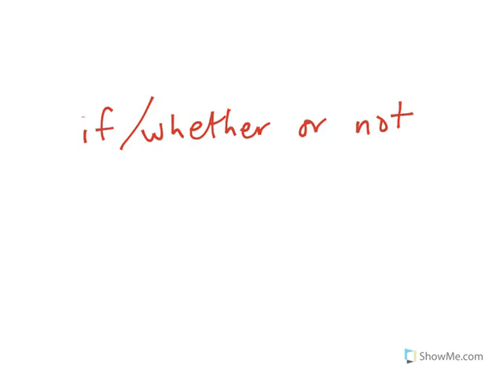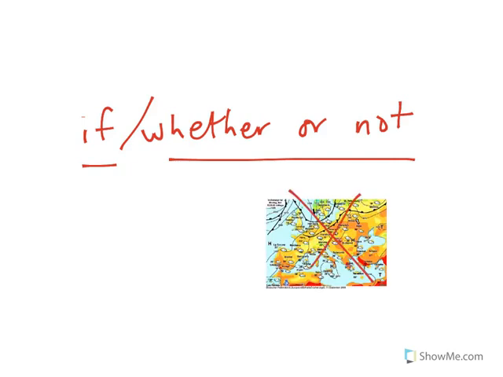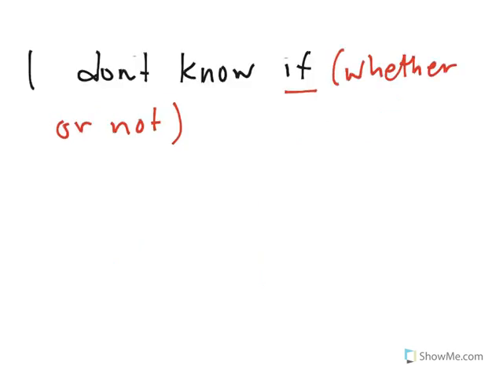Now here's another place people sometimes get confused. There's another instance when we say if in English, when we mean whether or not. This isn't the kind of weather that means the weather outside. So not this kind of weather. But rather whether or not we will do something or something will happen. So if you want to say if, but you can substitute in whether or not in English, you must use ob in German. Let's look at an example.